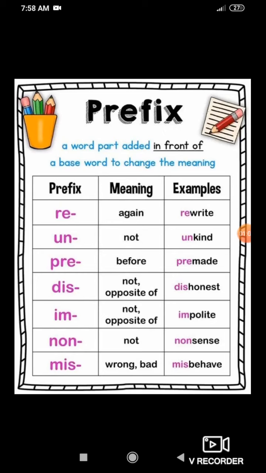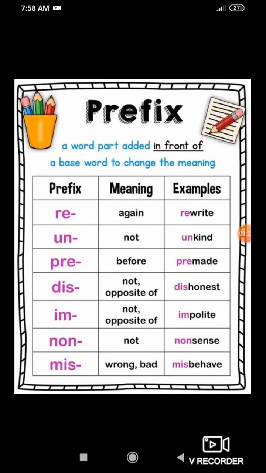Re. Re is a prefix. The meaning is given: again. So if we add the prefix re before a word, it forms another word and changes the meaning of the word.